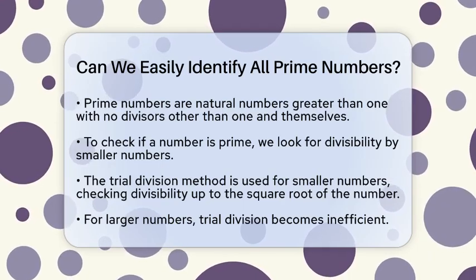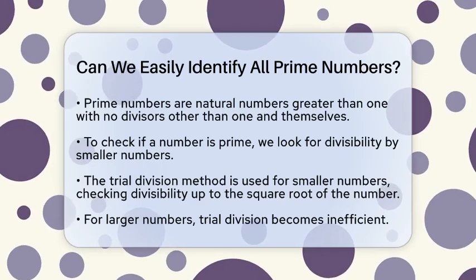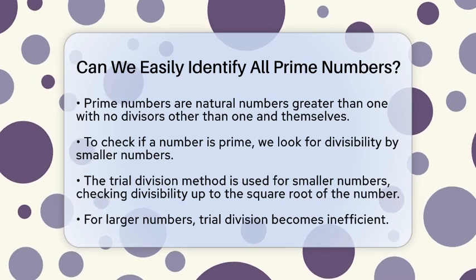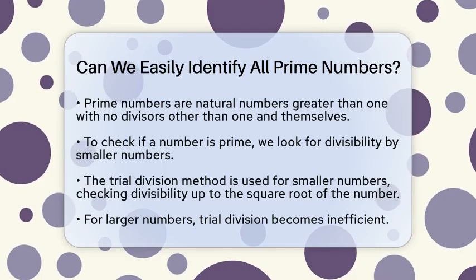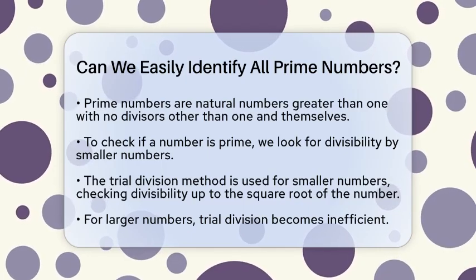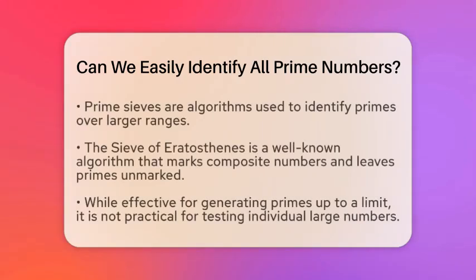To determine if a number is prime, we check if it can be divided by any smaller number other than 1. For smaller numbers, this can be done using a method called trial division. You only need to check divisibility up to the square root of the number. This is because any factor larger than the square root would pair with a smaller factor that you have already checked. However, as numbers grow larger, this method becomes less efficient.